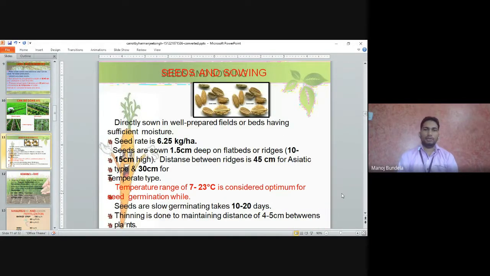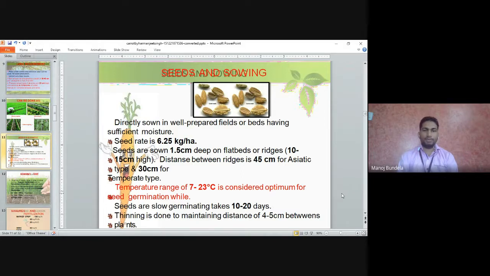Seed and sowing. Direct sowing is done in a well prepared field or beds having sufficient moisture. The seed rate of carrot is 6.25 kg per hectare. Seeds are sown 1.5 centimeter deep on flat beds or on ridges 10 to 15 centimeter high. Distance between the ridges is 45 centimeter for the Asiatic type and 30 centimeter for the temperate type.